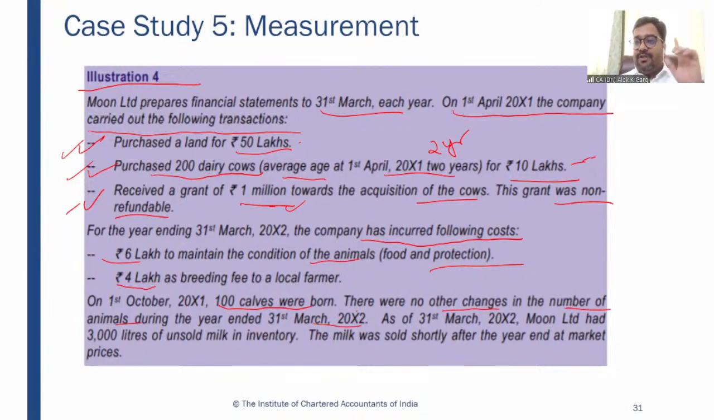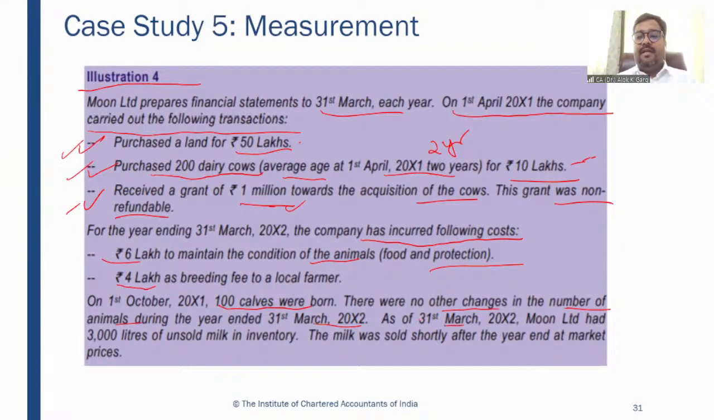So initially it was 200 cows. There were 100 calves which were born during the year. Otherwise, there are no other changes. No other cows and calves are there, no cattle are there, nothing. No cow has died. Okay, so this number is 300 at the end of the year.